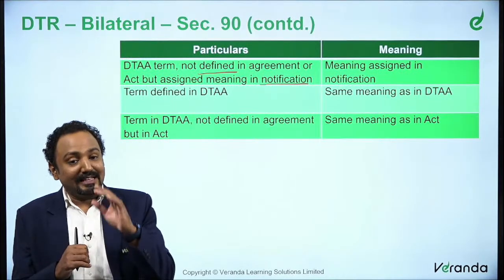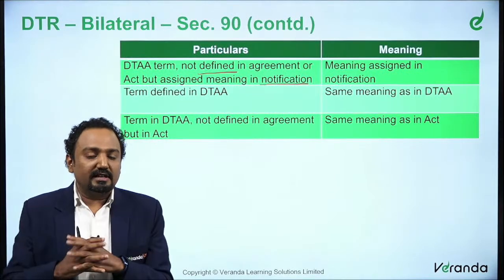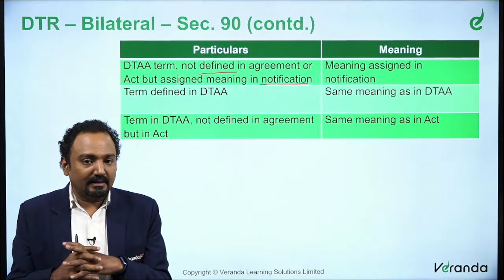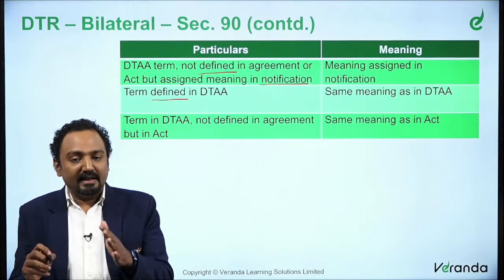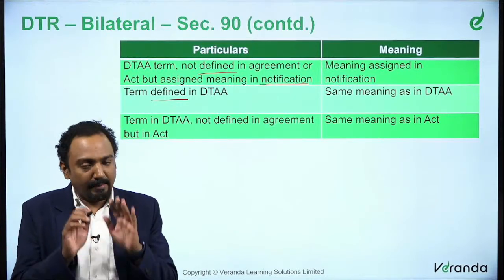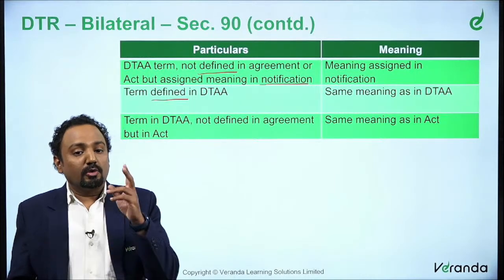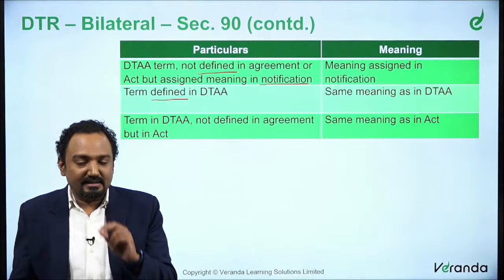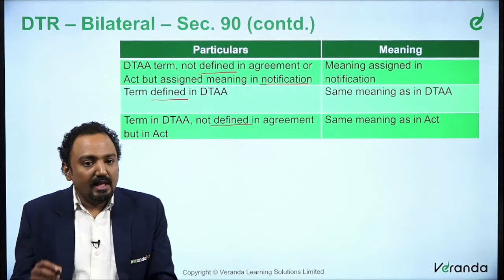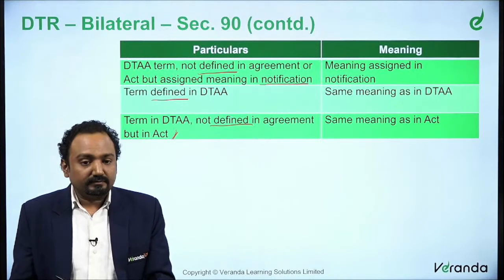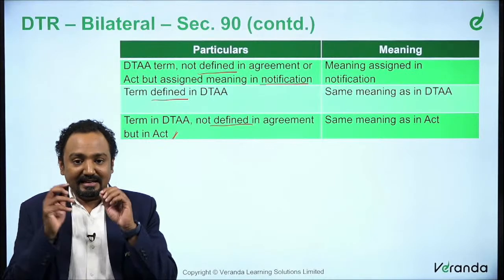So whatever meaning has been provided in the notification will override the definition provided in the Income Tax Act. In case it is already defined in the DTAA itself, then whatever meaning is applicable there will be applicable. So here also it overrides the Income Tax Act. The only situation where the Income Tax Act definition will be considered is when it is not defined in the agreement but defined in the Act.